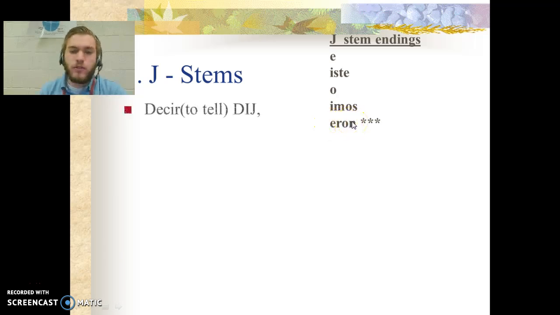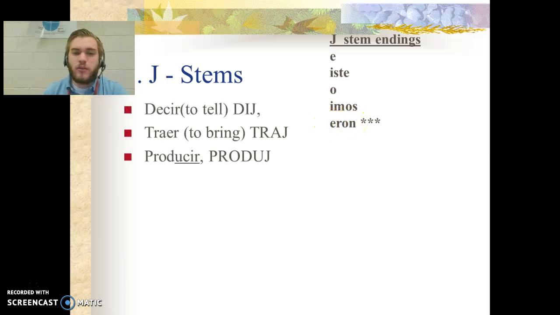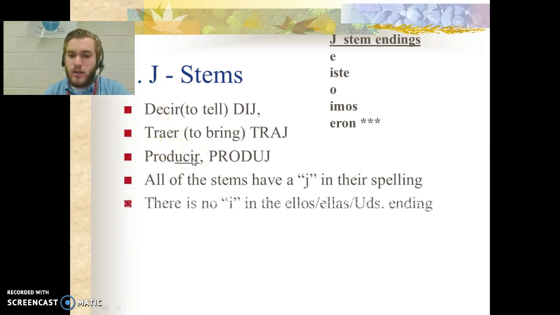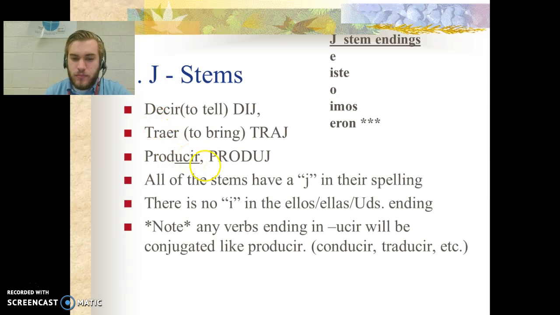Our verbs that we're going to be talking through are decir, traer, and any verb that ends in ucir, for example producir, as well as conducir and traducir. Anything that ends in ucir will also be a J stem in the preterite tense. So all these verbs have J's in their stems, as well as their endings. In the third person plural, it's just eron.